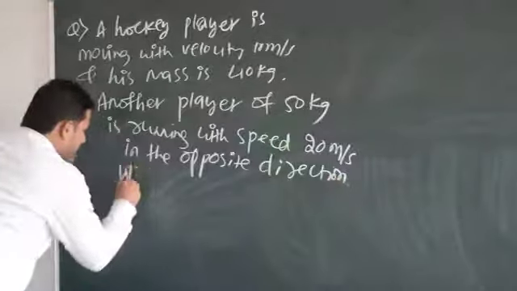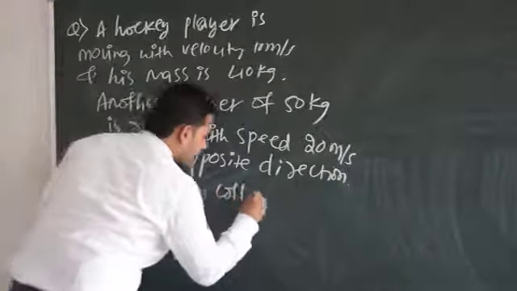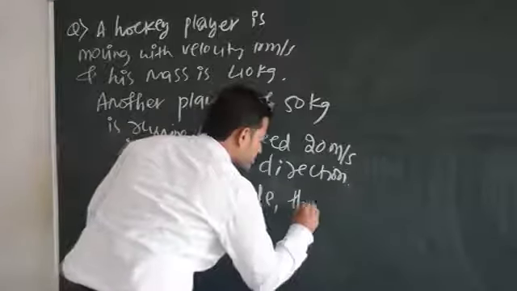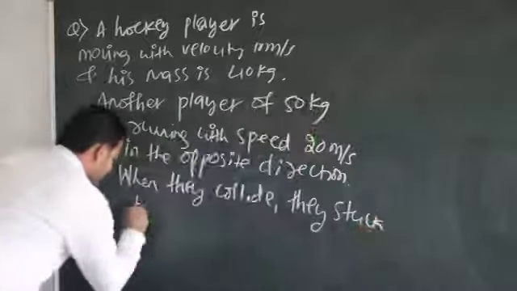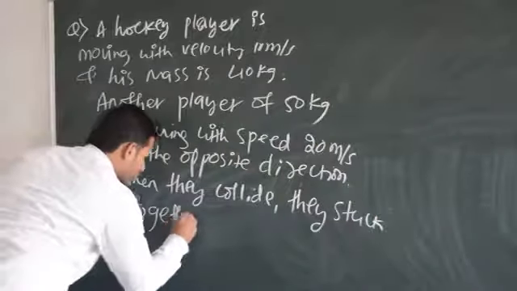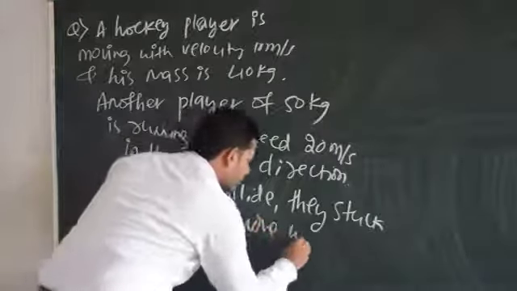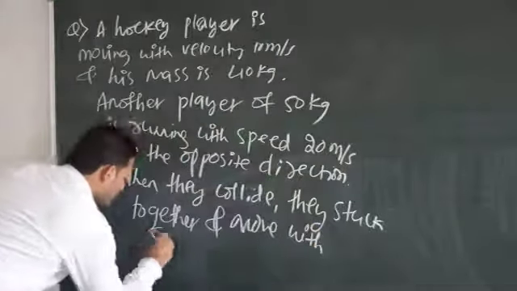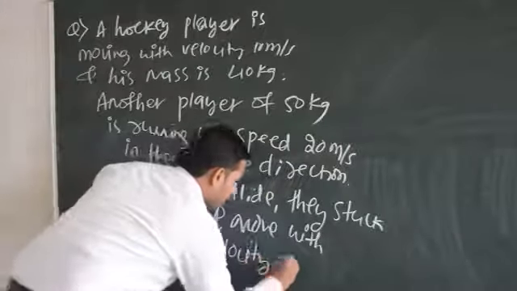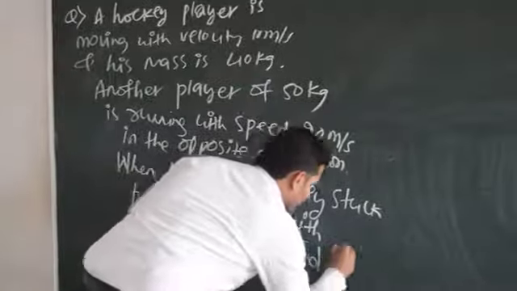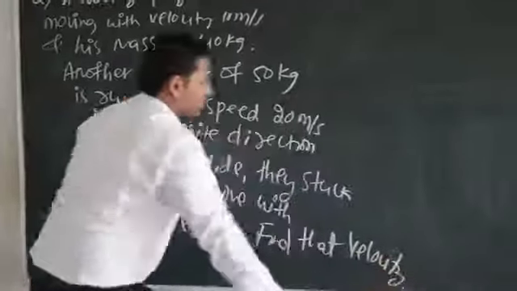When they collide, they stuck together and move with some velocity. Find that velocity. Very important and very conceptual question. Please make a note of all this question.